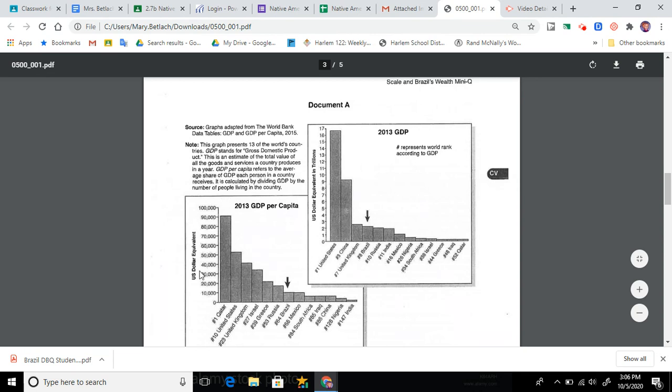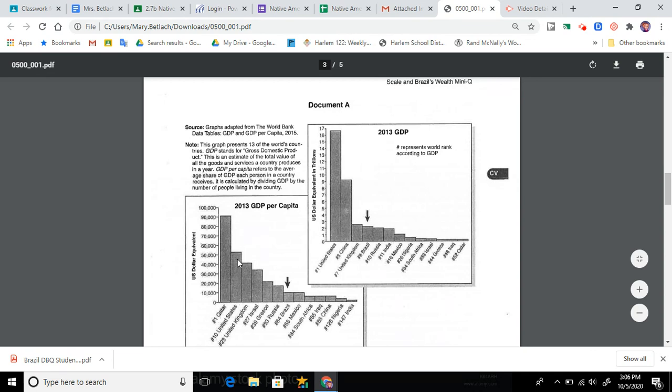If you take a look at GDP per capita, so now you're dividing by those 200 million citizens of Brazil, you're taking their GDP and dividing by the 200 million. Now they rank 64th. So Qatar, the site of the next World Cup in 2022, has the highest GDP per capita. So the average person, how much money they have in their pocket per year or their bank account.